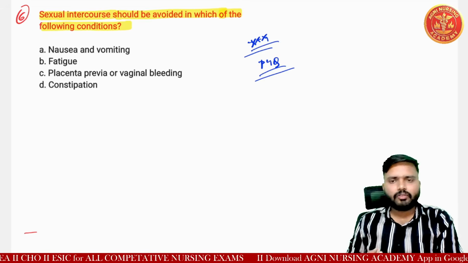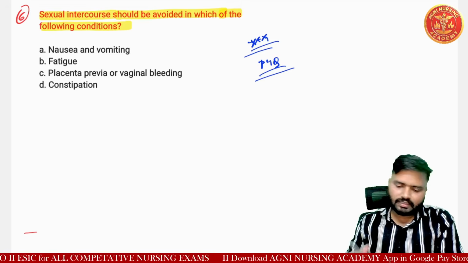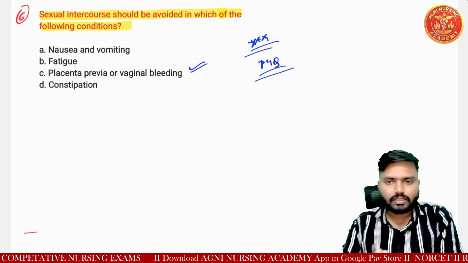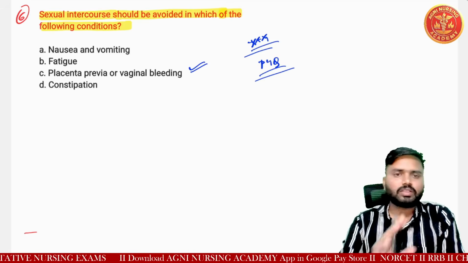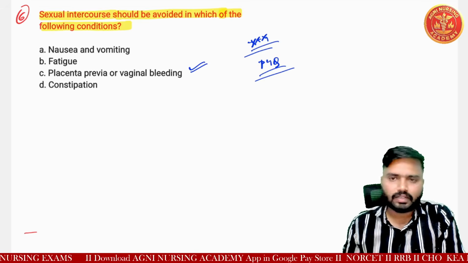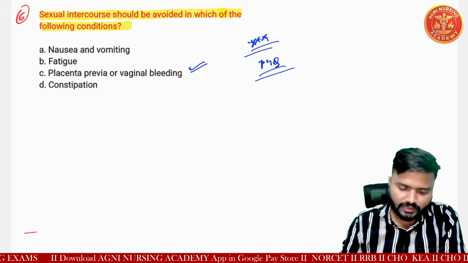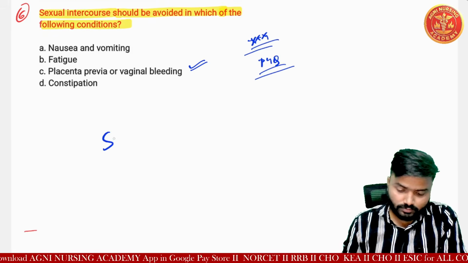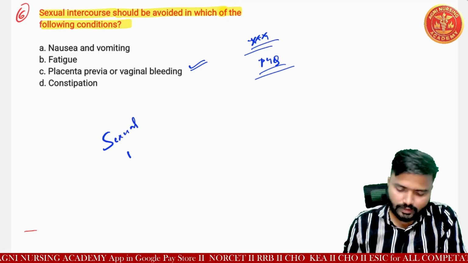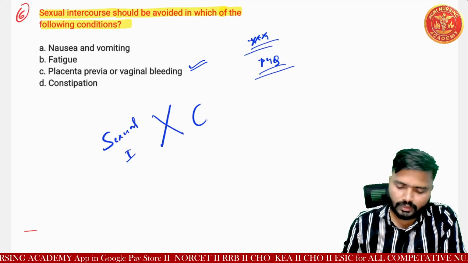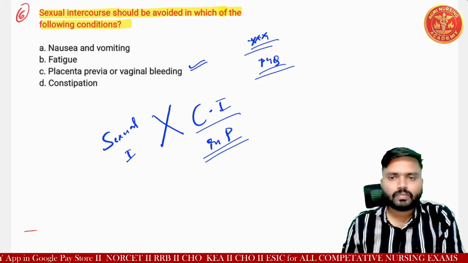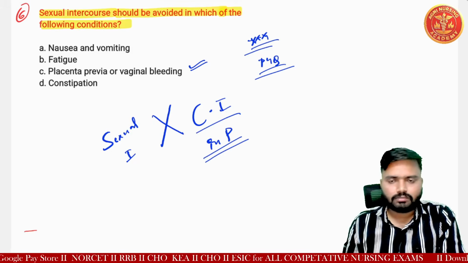So this question you can easily select as option C, but behind this we'll discuss some concepts related to sexual intercourse in pregnancy. I will tell you, sexual intercourse is normally not contraindicated in pregnancy.